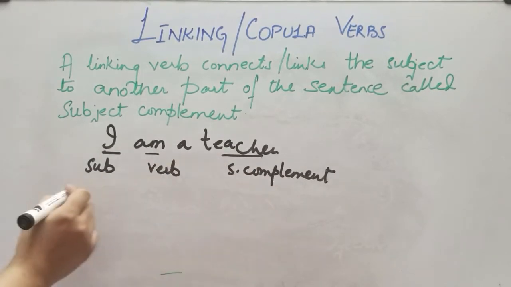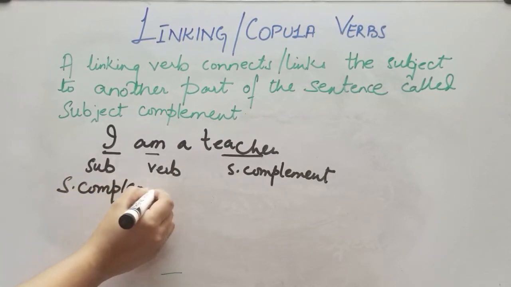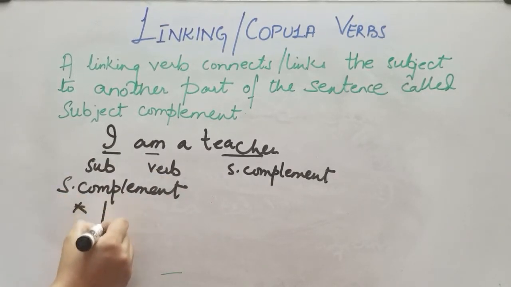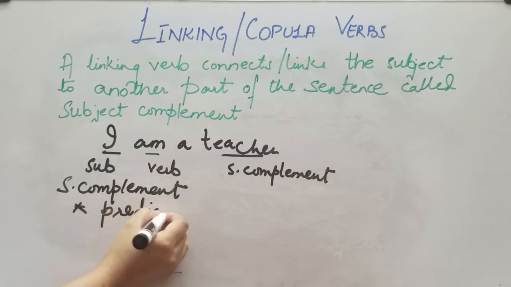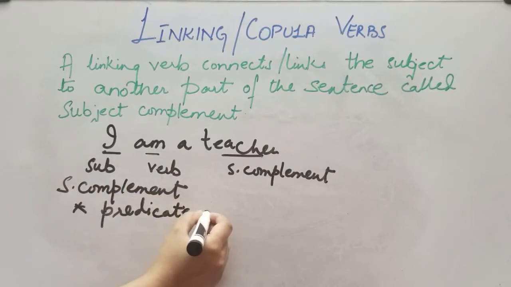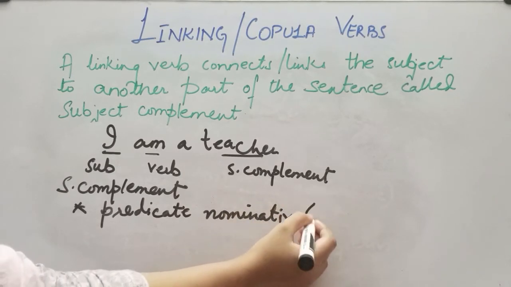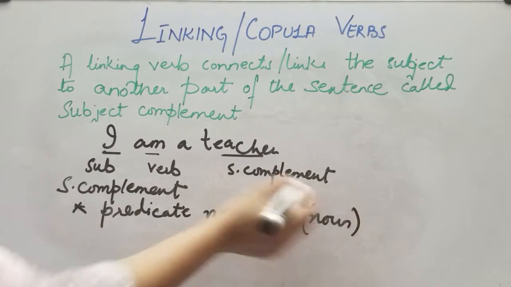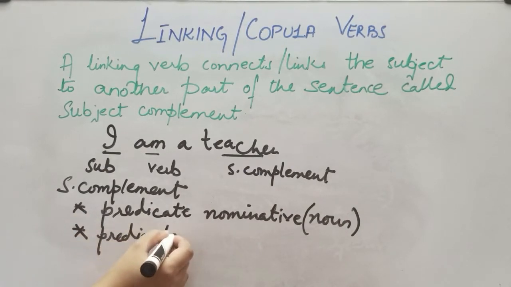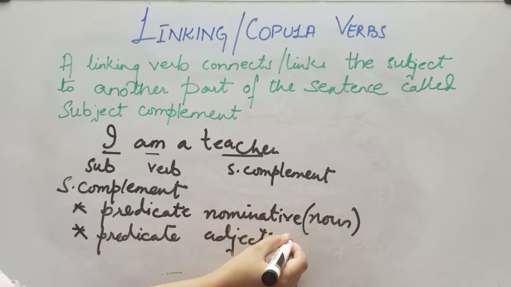Now what is the subject complement? Subject complement is basically divided into two categories. That is predicate nominative, or you could say simply a noun, and the second part, that is predicative adjective, simply an adjective.